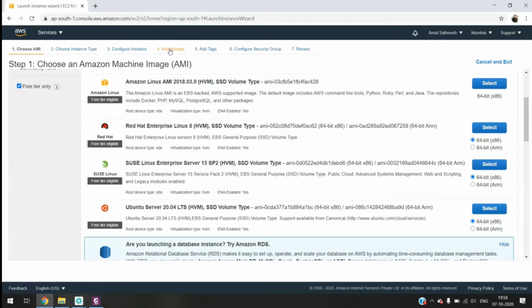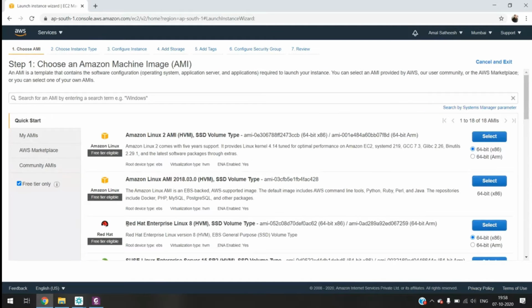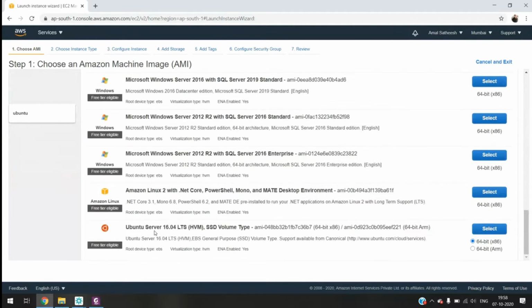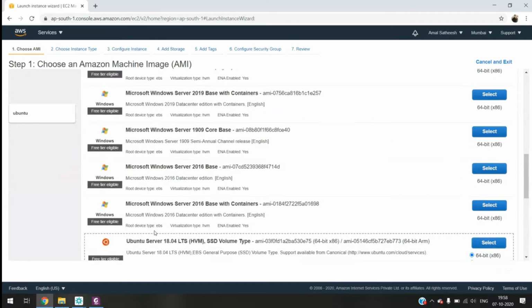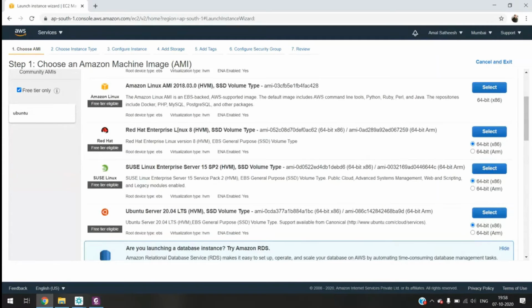Because Red Hat will be licensed and it will cost, right? See, Red Hat is also available for free. If you want the paid licensed one, that's also available if you scroll down. But you have to purchase the license for Red Hat also. But on the free tier option, Red Hat is also available.